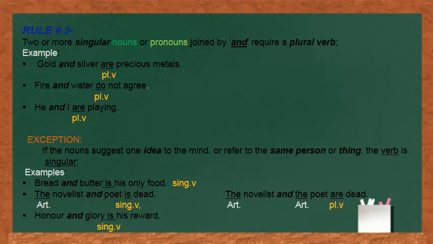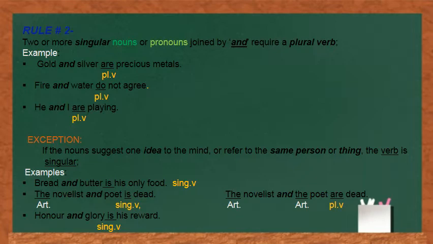I am referring to it as one idea. I am talking about bread and butter as one. Therefore, I have used a singular verb here, which is. Look at the second sentence. The novelist and the poet is dead. Here, the novelist and poet are referring to the same person. Means there was one person who is novelist as well as the poet who is dead.